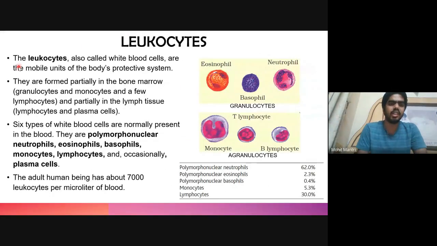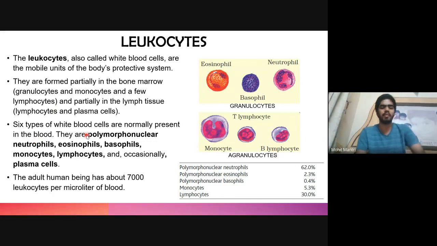Then comes the leukocyte. These are also known as white blood cells, and these are responsible for the immunity of the body. They are partially formed in the bone marrow, such as granulocytes, which include the eosinophil, basophil, and neutrophil, as well as monocytes, and a few lymphocytes. Other lymphocytes are also initially formed in bone marrow, but they are further matured or activated in other lymph tissues, such as the thymus or other secondary lymph organs. And plasma cells are a specialized type of B cells, which are produced after activation in the lymph nodes.